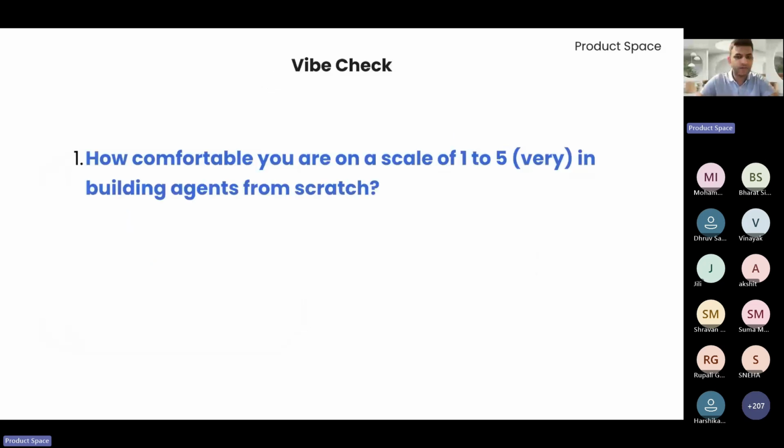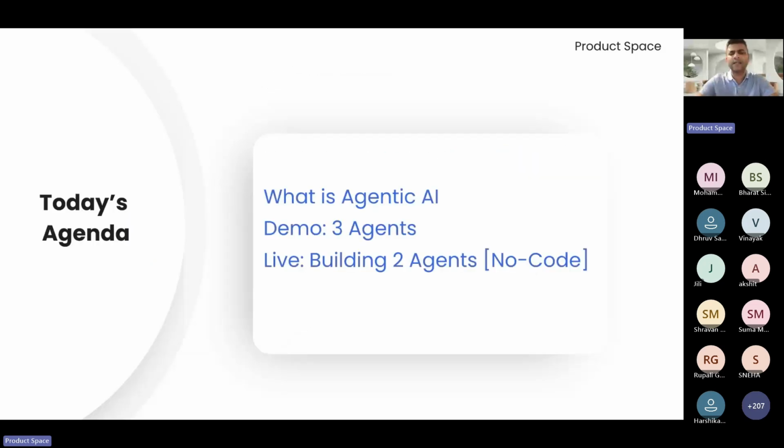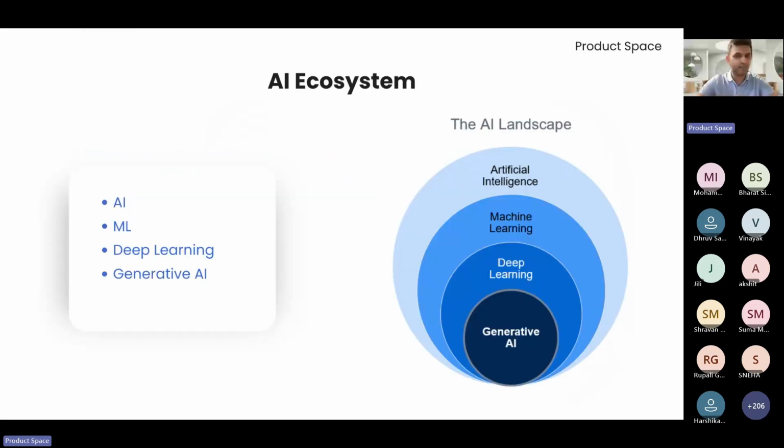About the agenda of this session, we'll first understand what Agentic AI is. I have 2 to 3 agents already built, and we're going to try replicating them in this session. One of the agents is a code-based agent. That is something we generally do in our advanced AI program, so I'll also show you how that works, and we can interact with that as well, right? And we're going to do 2 live agent builds. So that's the agenda of the workshop, right?